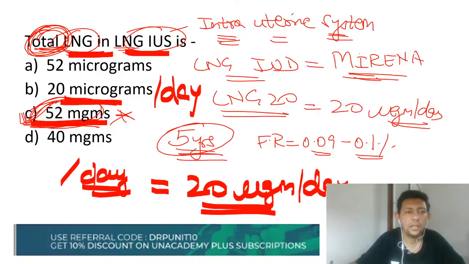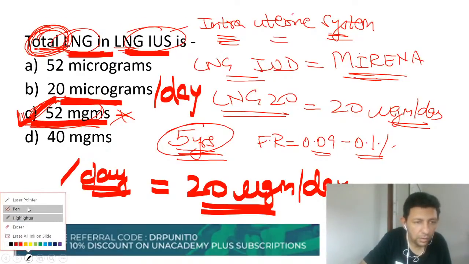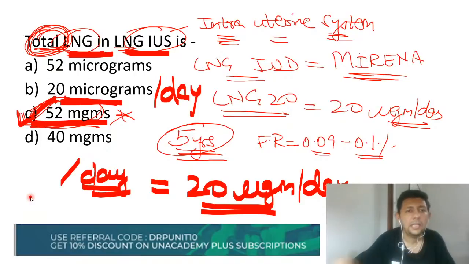But the total content is 52 milligrams. Do not make a mistake; keep in mind that this is microgram and this is milligram. Many students confused between microgram and milligram.